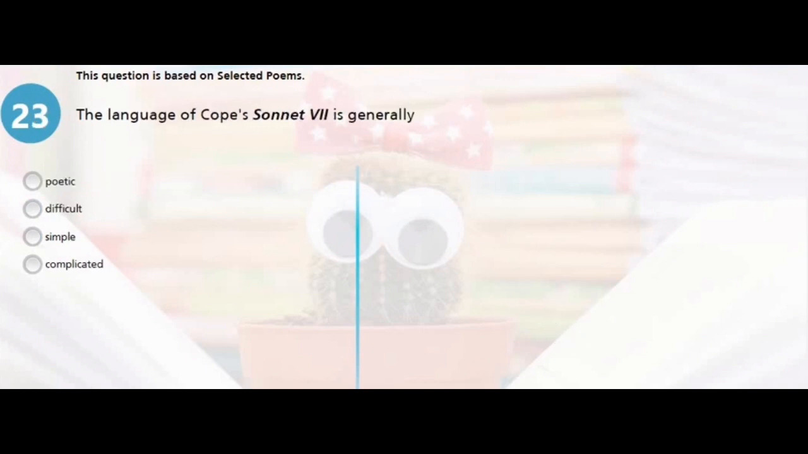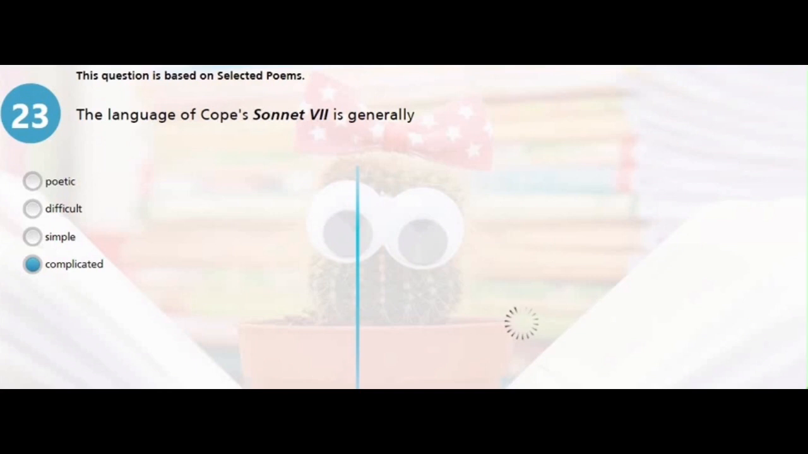Question 23. Still on selected poems. The language of Cope's Sonnet 7 is generally A, poetic, B, difficult, C, simple, or D, complicated. Now, the language used in Sonnet 7 is a complex and complicated one. So the right answer is D.